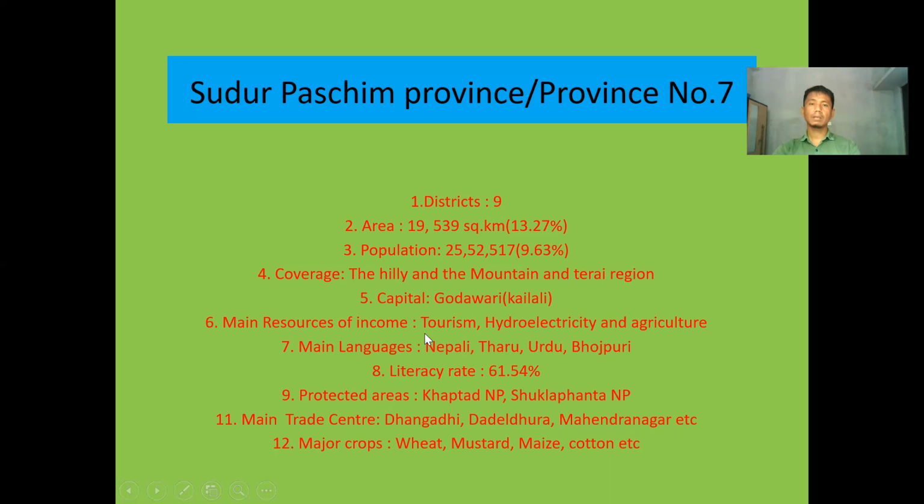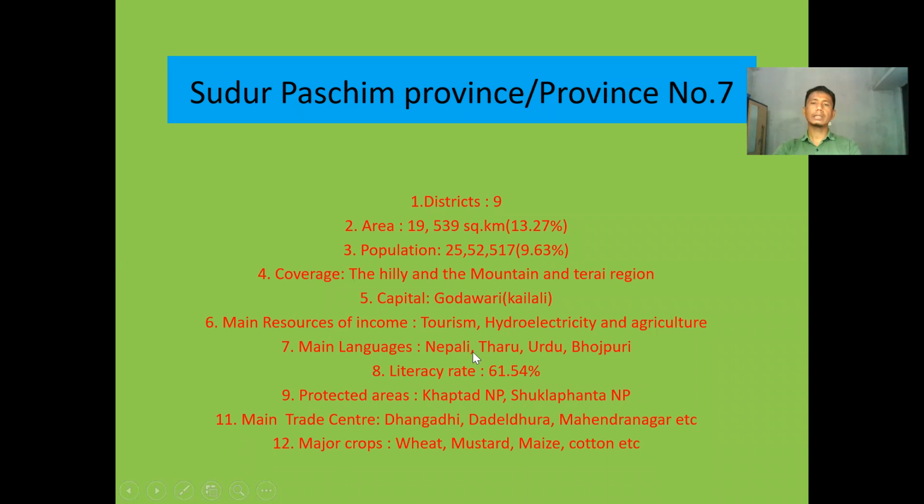Similarly, main resources of income, what are there? Tourism, definitely. Tourism industry is there, welcoming the tourists, being host. Similarly, hydroelectricity generation, establishment of hydropower projects and generating electricity is another income generating sector of this Sudur Paschim province. Similarly, agriculture. Nepal is an agricultural country. Still, more than 60% people have been involved in agriculture. Therefore, the majority of the people of this Sudur Paschim province also have been involved in agriculture.